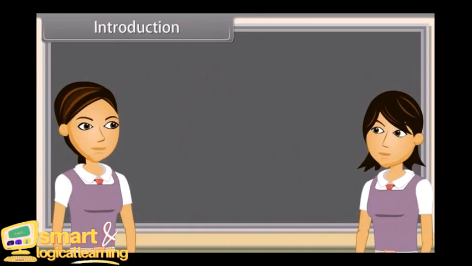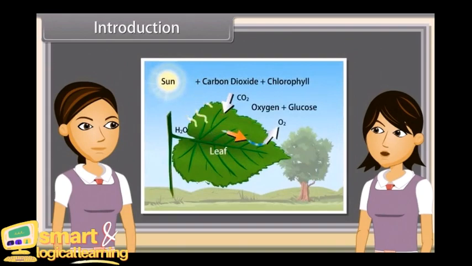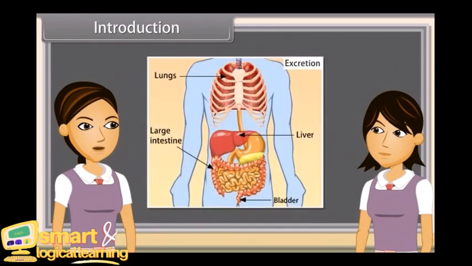Introduction. As we already know, gaseous wastes are removed by plants during photosynthesis and by animals during respiration. But liquid and solid wastes are still present in the body. So, we can say that the biological process involving removal of these harmful metabolic wastes from the body is called excretion.